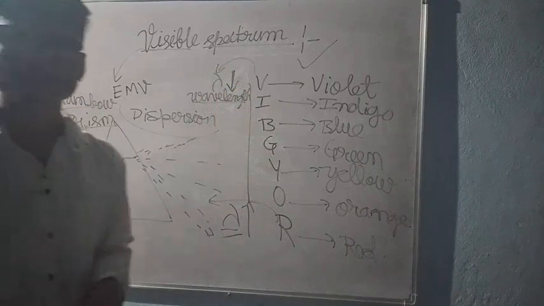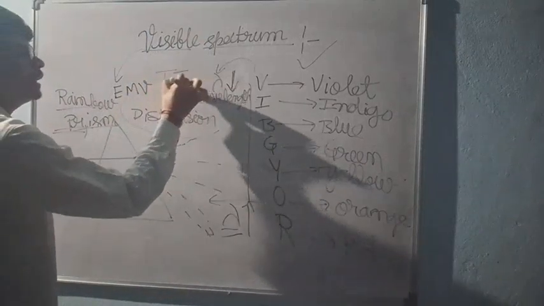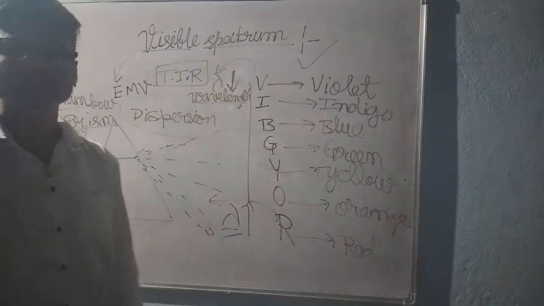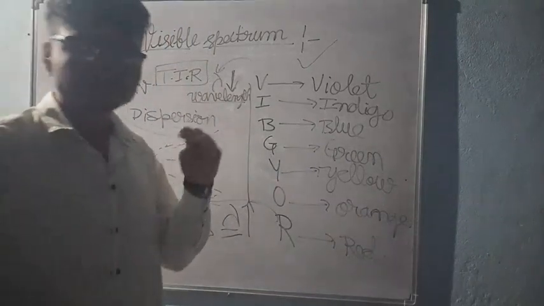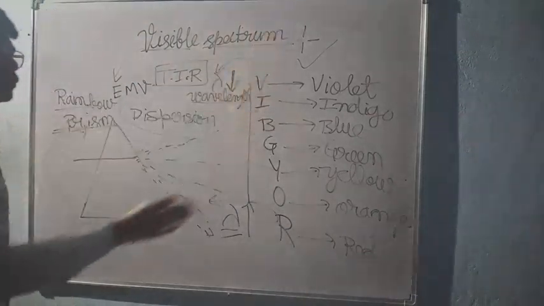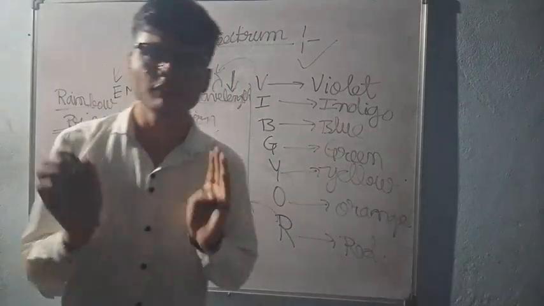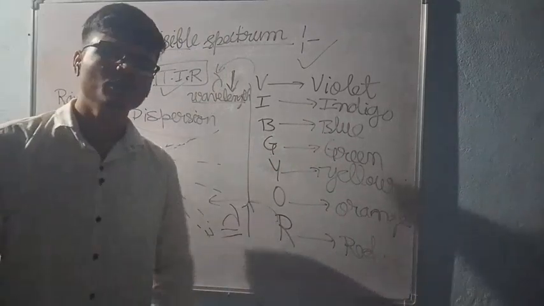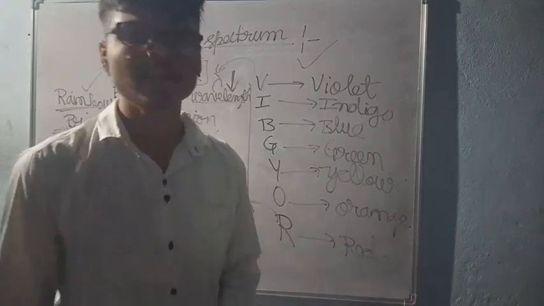These two things have the phenomenon of TIR, total internal reflection. In optics we study total internal reflection. It is nothing but when the light enters from one medium to another medium and again comes back in the same medium; this reflection is known as total internal reflection. This occurs in rainbow and prism as well. Rainbow formation is due to TIR.